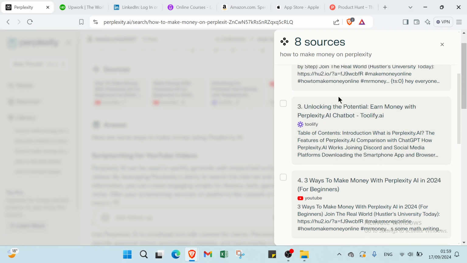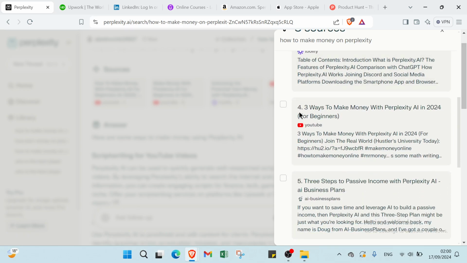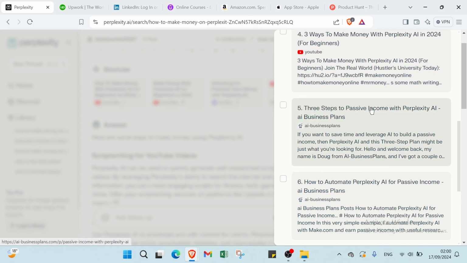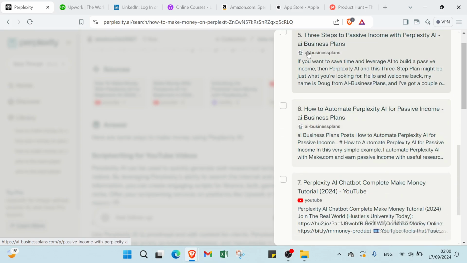Then we have Unlocking the Potential: Earn Money with Perplexity AI Chatbot, on Tulify.ai, as you can see. Then we have 3 Ways to Make Money with Perplexity AI in 2024, also on YouTube. Then 3 Steps to Passive Income with Perplexity AI, on AI Business Plans. Then the 6th one, How to Automate Perplexity AI for Passive Income, also AI Business Plans.